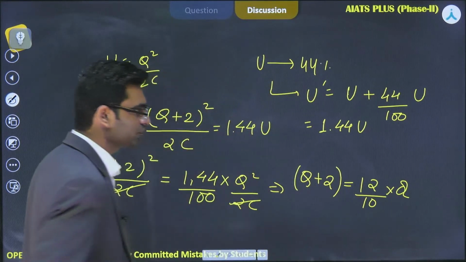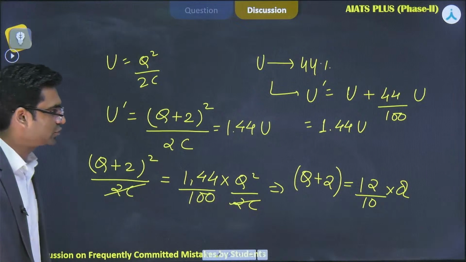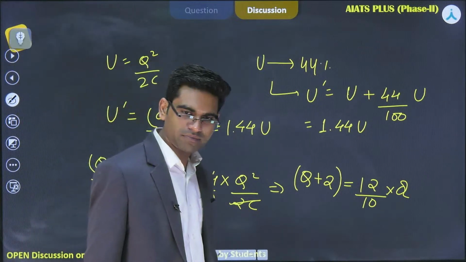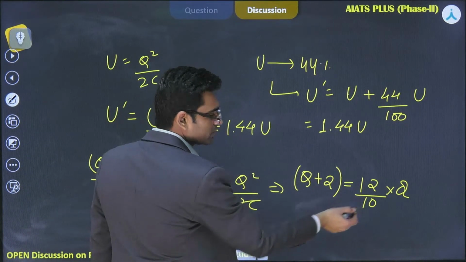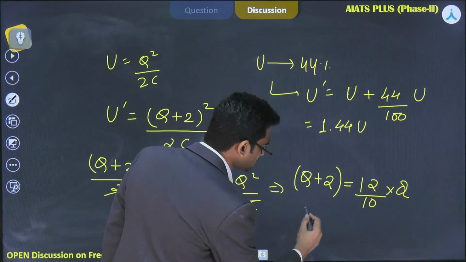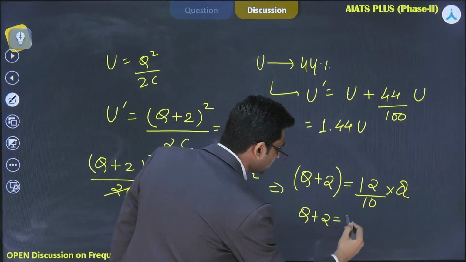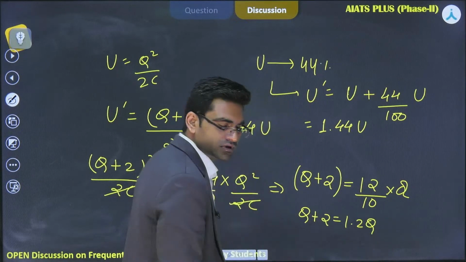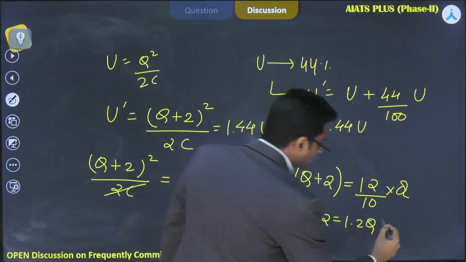Is it correct so far? Q plus 2 is equal to 12 by 10 into Q. This 12 by 10 will become 1.2. So Q plus 2 is equal to 1.2 Q. Q will go here.